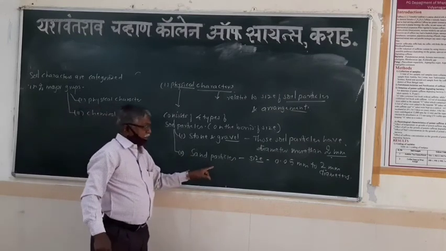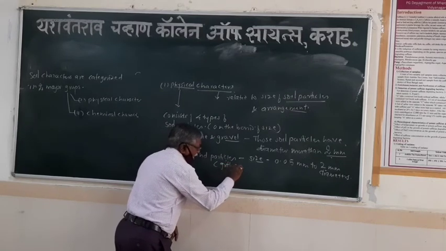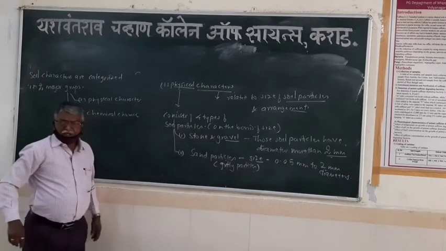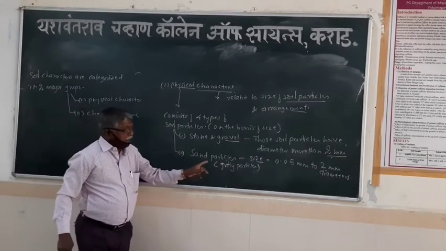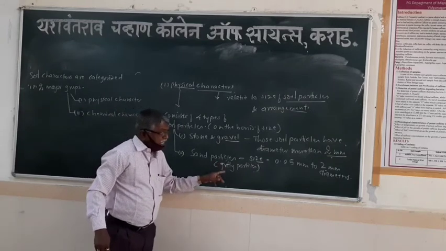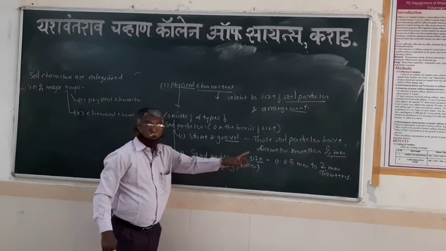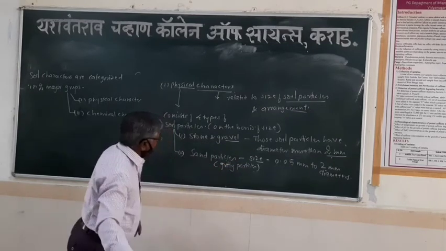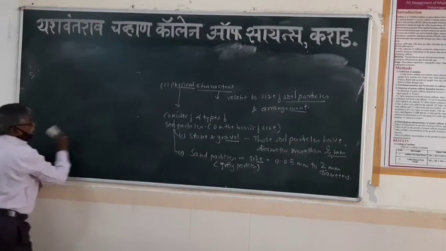These sand particles are usually gritty particles. What are sand particles? Soil particles which have a size in the range between 0.05 mm and 2 mm. So these particles are the sand particles. Whereas the third type of soil particle is here.